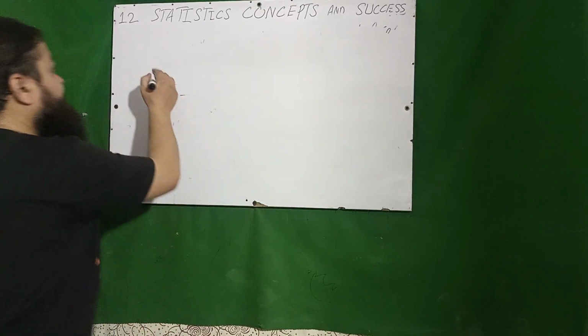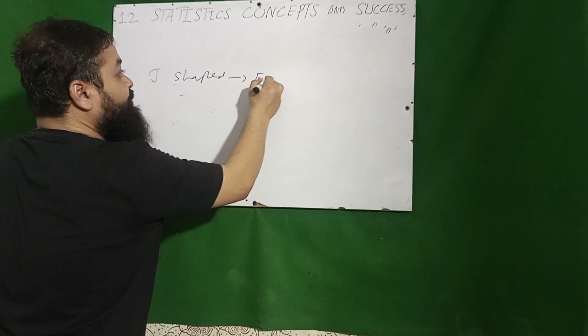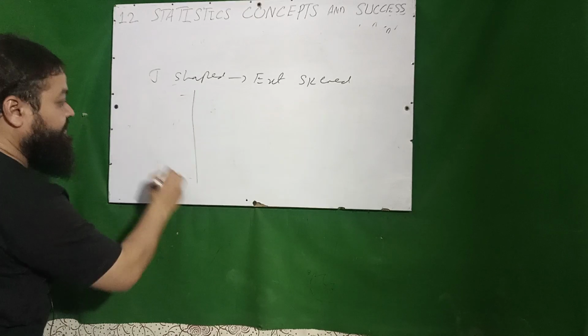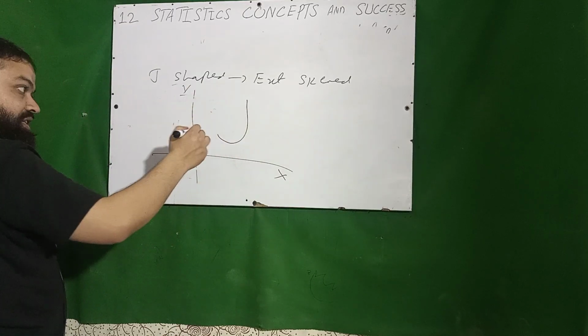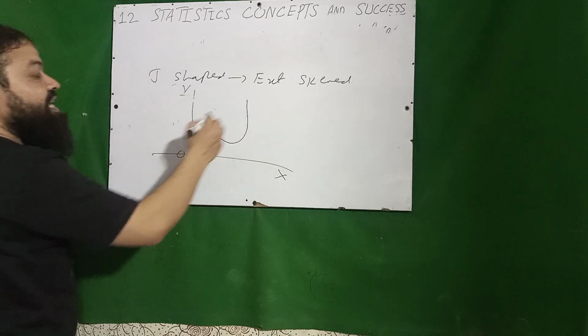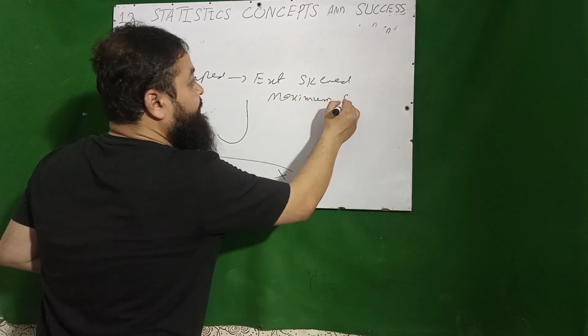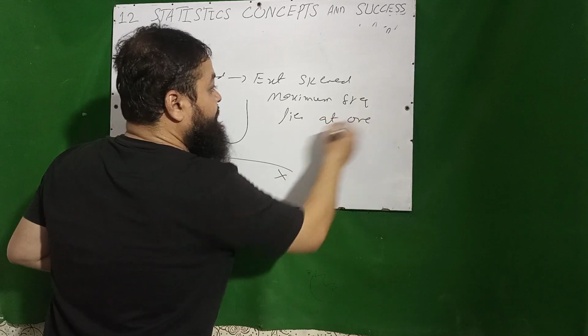Then the next question is: J-shaped distribution is also called extremely skewed distribution, like x-axis, y-axis, 0, this much. The shape will be like this, and it can be the reverse of J, and it means that most of the values, the maximum frequencies, lie at one end of the range.